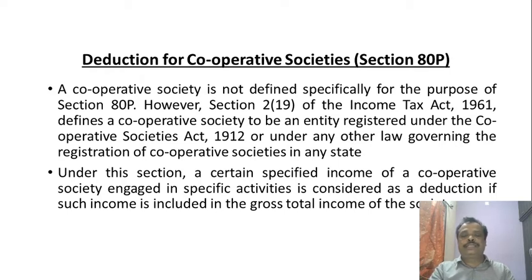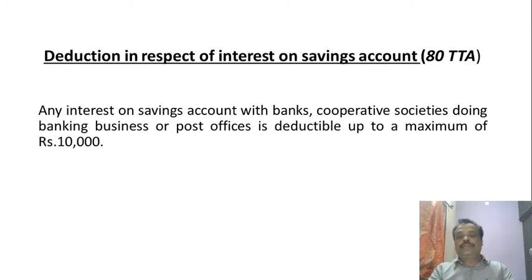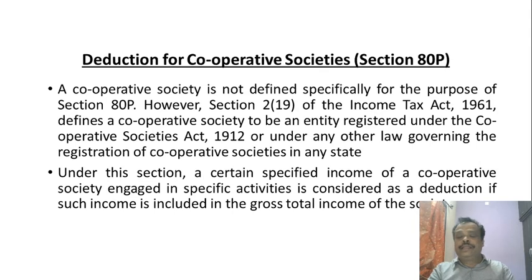Under this section, certain specified income of a cooperative society engaged in a specific activity is considered as a deduction if such income is included in the gross total income of the society. Detailed information you will get in the next subsequent chapter, income of the cooperative society.